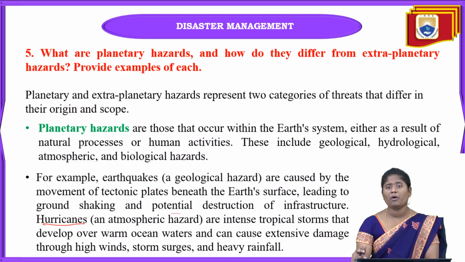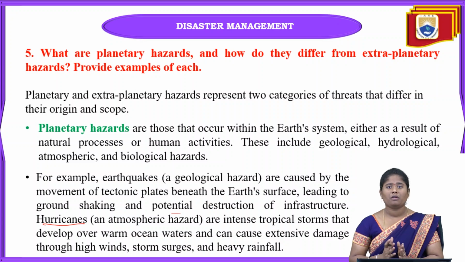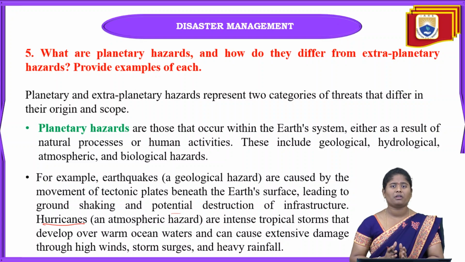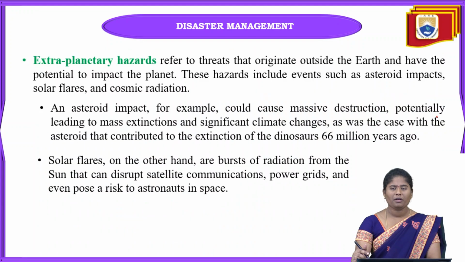When this type of hazard starts, it can cause excessive damage through high winds, storm surges and also heavy rainfall. When hurricanes occur, they come with strong winds, storm surges and heavy rainfall. Next one is extraplanetary hazard.